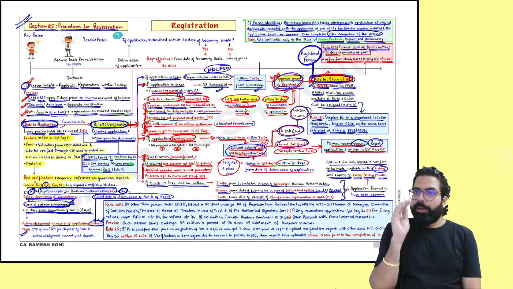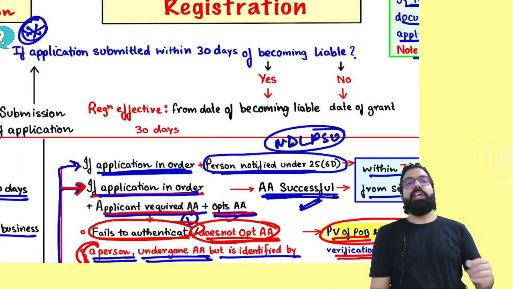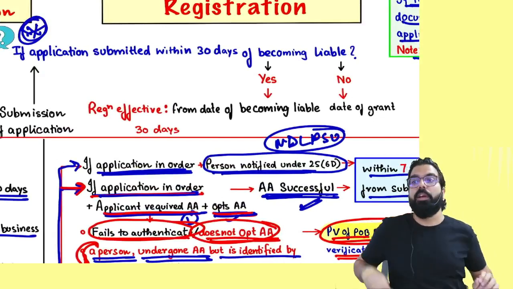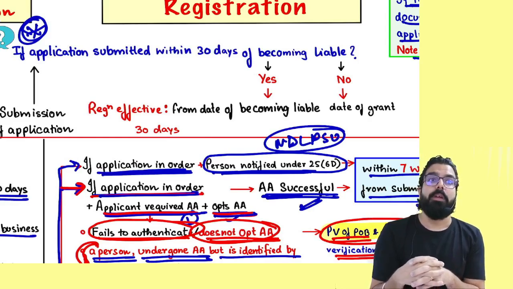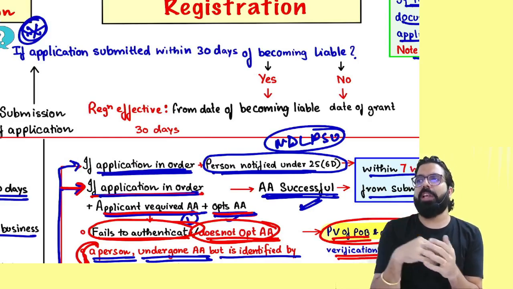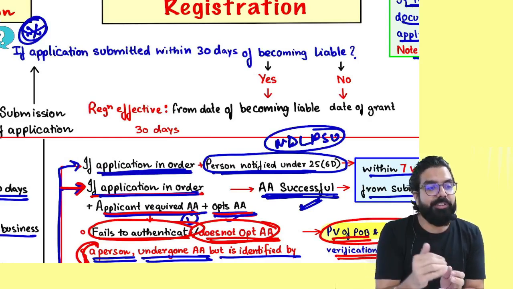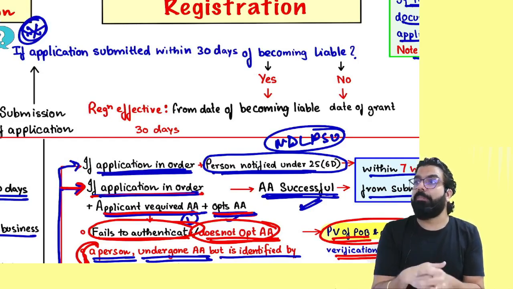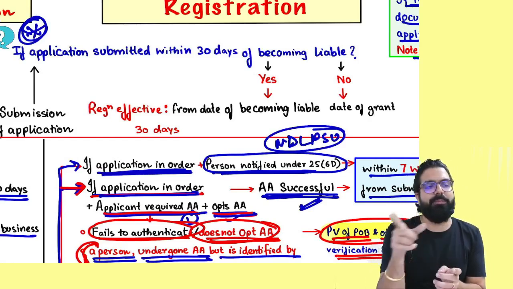See, now always remember one thing. This is the most important part for your exam. If you apply for a registration whenever you become liable, people, when do you become liable? Supposing you crossed your 40 lakh limit. Do you become liable for registration? Yes. Sir, I did interstate supply. Do I become liable for registration? Yes. Sir, I am a CTP. Am I liable for registration? Yes. Remember one thing, not for CTP and NRTP, because they have to apply 5 days prior.